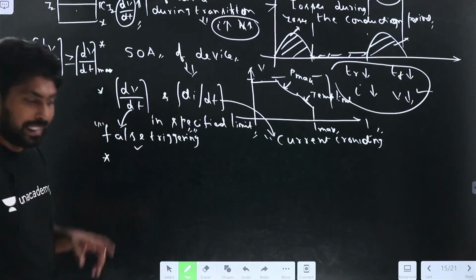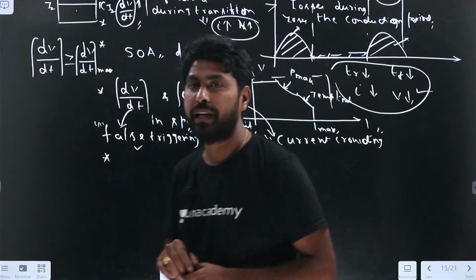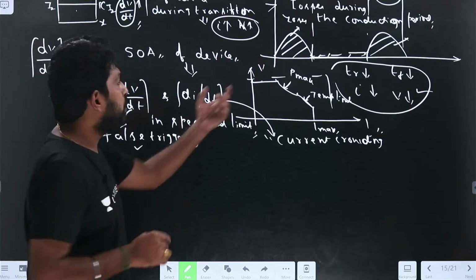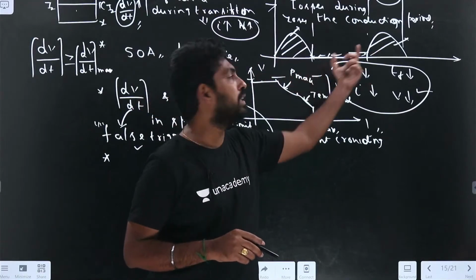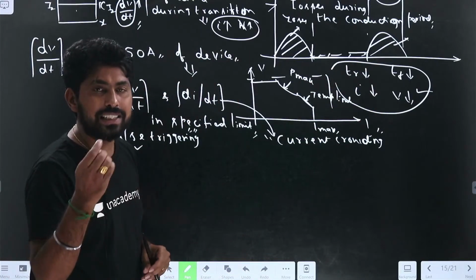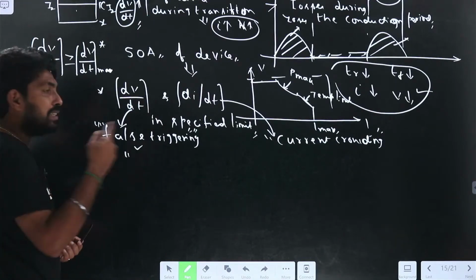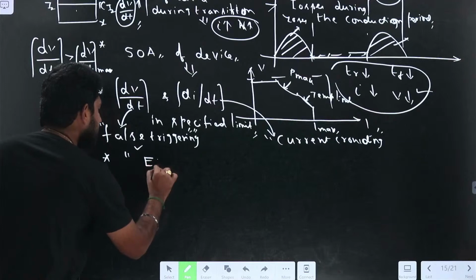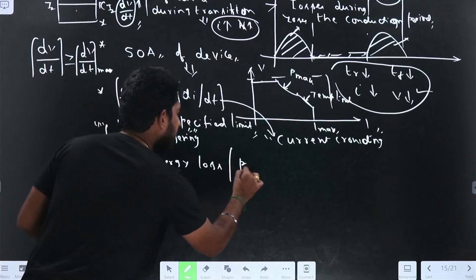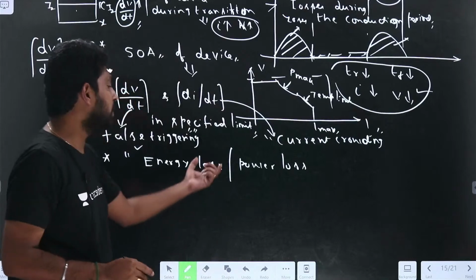So the temperature limit should be maintained. How should the temperature limit be maintained? On what parameter does the temperature depend? For example, during the transition condition, if the device is approaching energy losses, the device will have more power loss, and these losses will be dissipated.